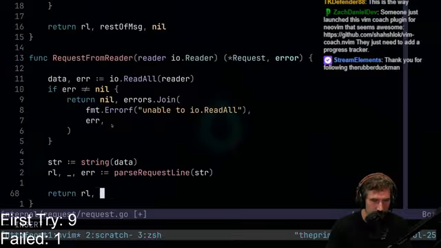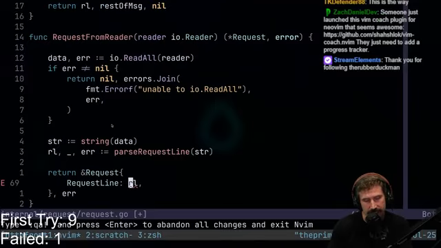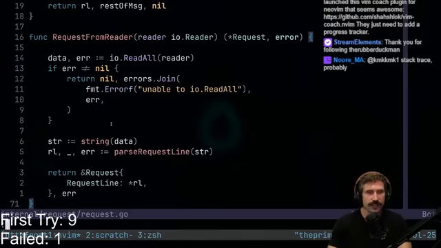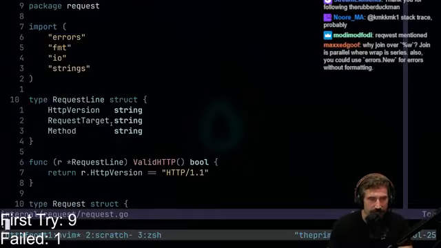Return RL error, right? Okay, this one does a request, so I'm gonna go request. There we go. And then what is in here? We have request line, and that's gonna be an RL. There we go. Oh, let me guess, it's not a pointer. Okay, copy it out. Perfect. Okay, so if I've done this all correctly, then we did this. Okay, there we go. Did a quick 70 lines of code.